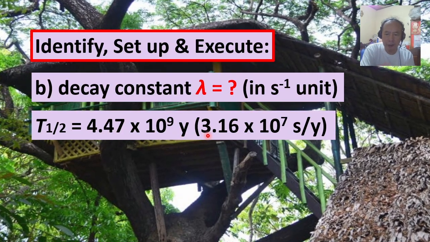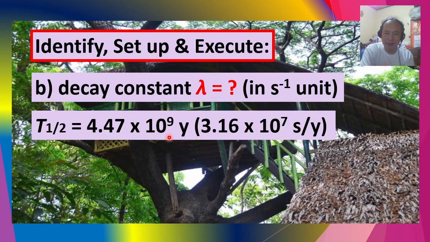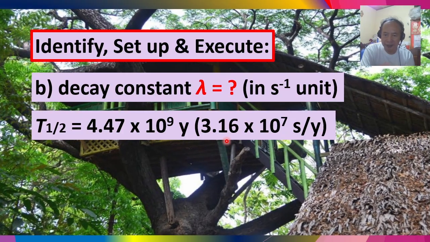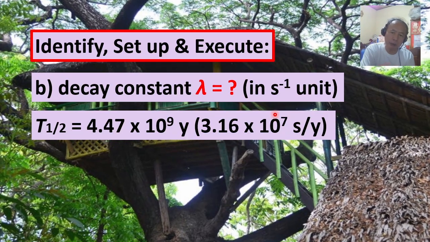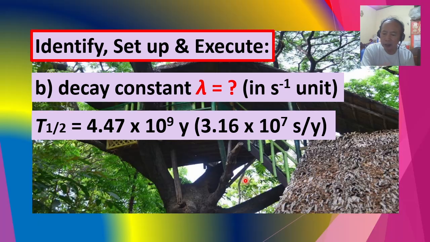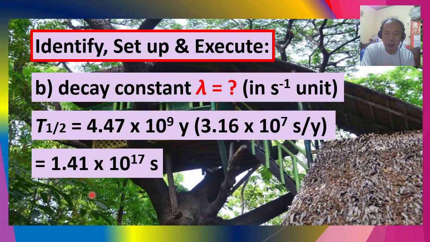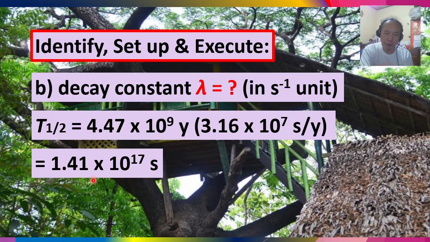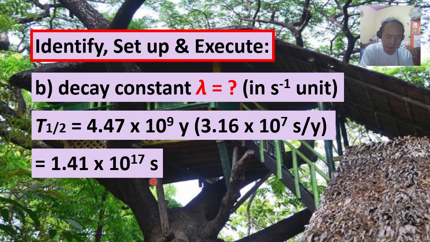And we have to convert it to seconds. So multiplying this by the conversion factor, in 1 year, there are 3.16 times 10 raised to the 7th power second. So multiplying these quantities, we get the half-life of uranium-238 isotope in seconds. That is 1.41 times 10 raised to the 17th power seconds.